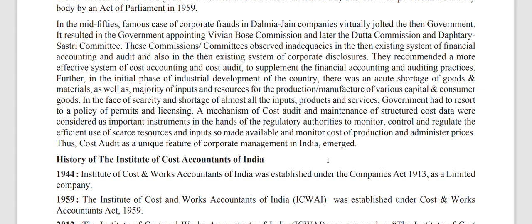Again, there was no proper format to do cost audit also. So the necessity of cost accounting and cost audit started.